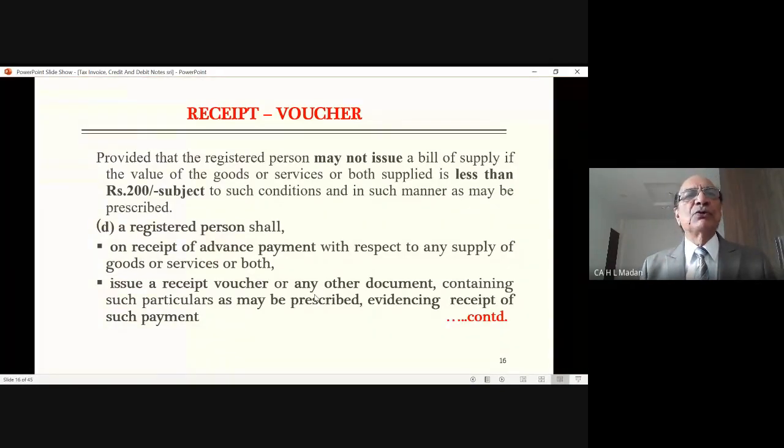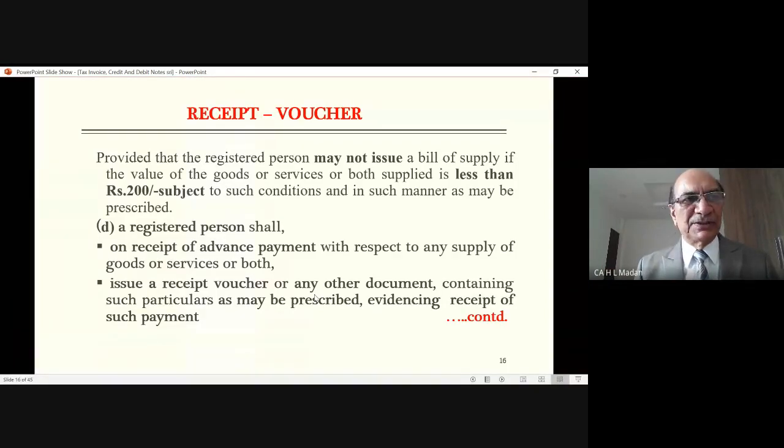Okay, or you go to a photographer for a photograph, he will say, okay sir, I have taken your photo, you can collect it the day after tomorrow or 3 days later, please give some advance. So you pay advance. So he says, if a supplier has received advance payment in respect of supply of goods or services or both, then that supplier is supposed to issue a receipt voucher for that. Means he has to issue a receipt.